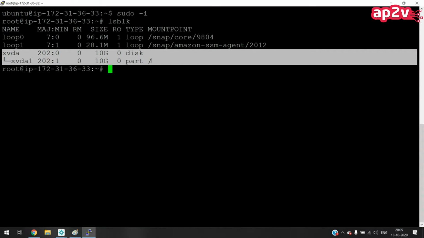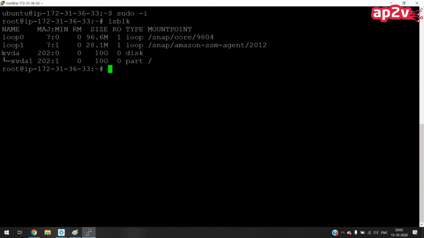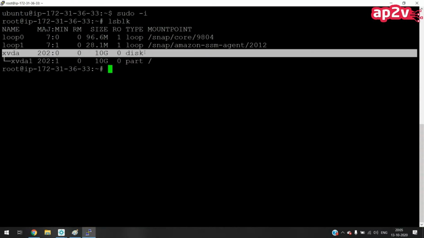That is mounted on your slash. This is the root disk, which we discussed last day. Inside this, your operating system has been extracted. And if we want to add another block storage, we can do that. But the first topic is to increase the disk, so now we are going to increase the size of the disk.